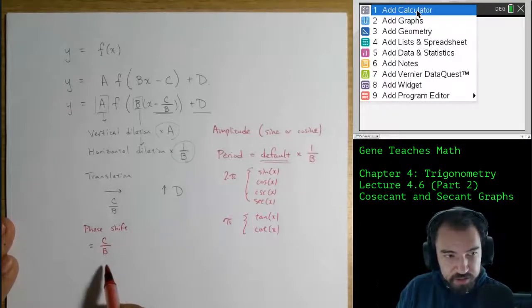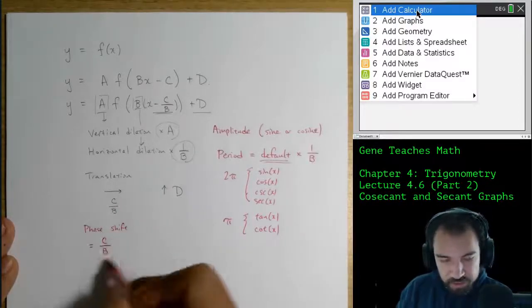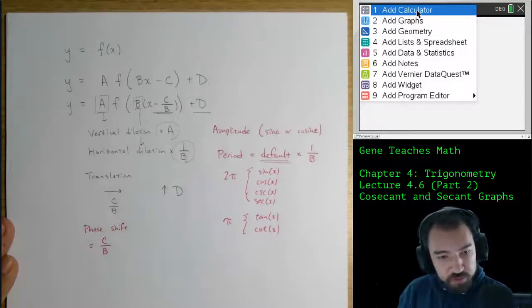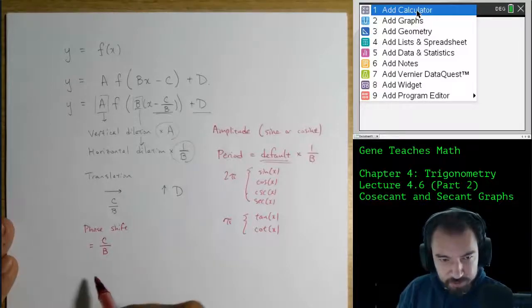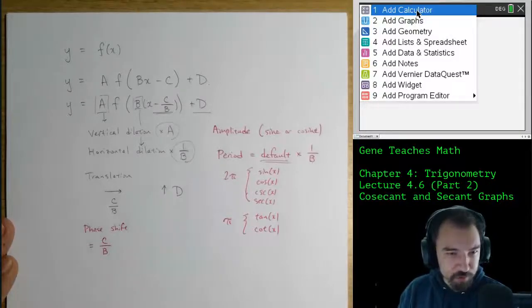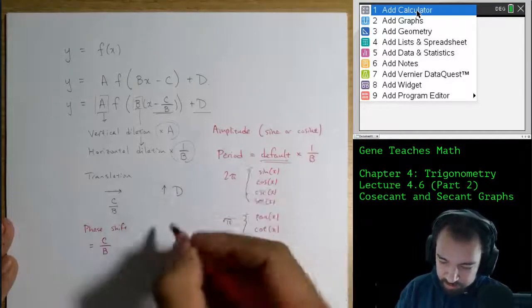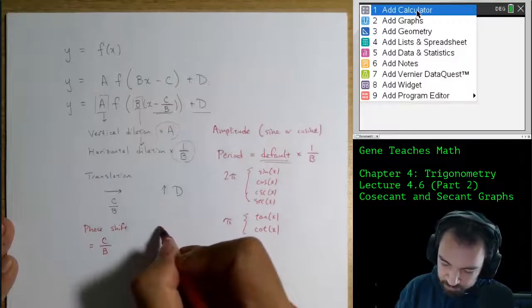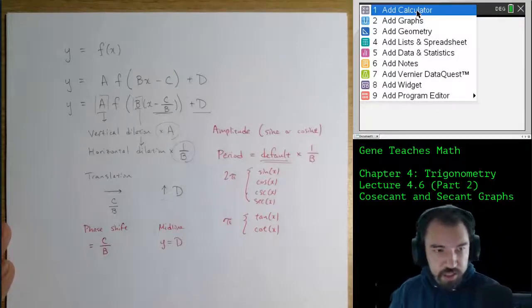And this tells us we're going to move to the right, or to the left if c over b is negative, and that's going to be the starting point of our graph. So if it's cosine, we're starting at the top. If it's sine, we're starting at the middle. If it's tangent, we're starting at the middle. And if it's cotangent, we're starting at a vertical asymptote. Those last two you might have to think a little bit about looking at the graphs. And this d is going to be a vertical translation, so that's going to give us the midline. The midline y equals d.